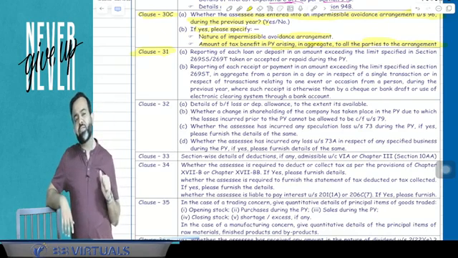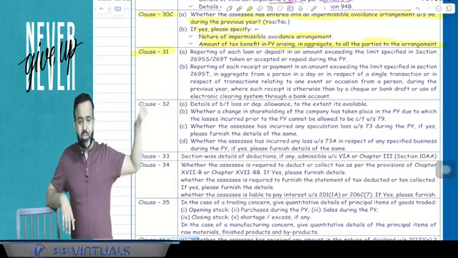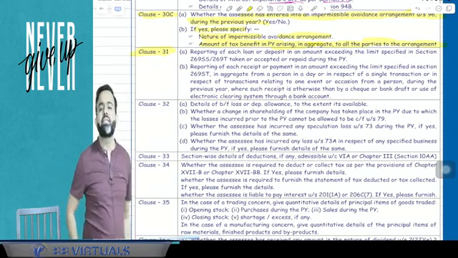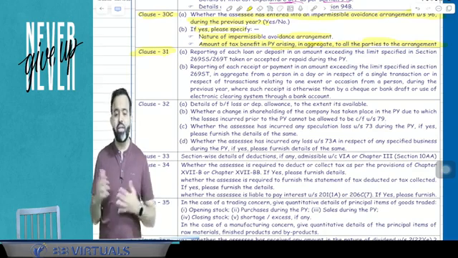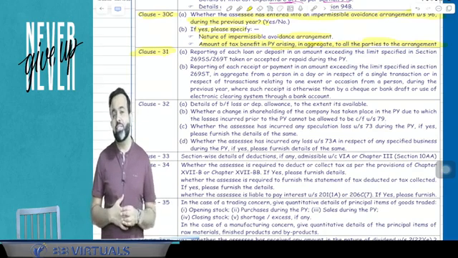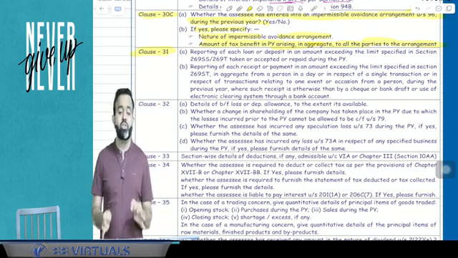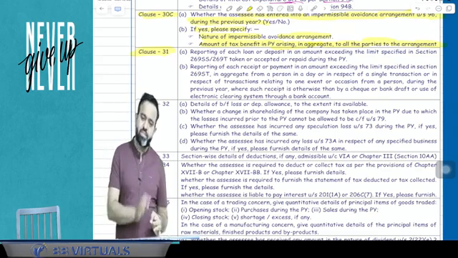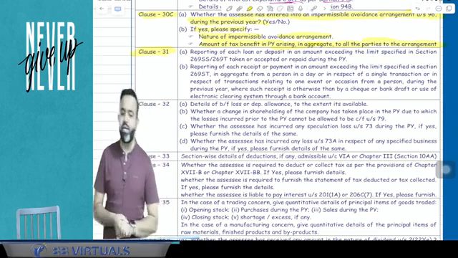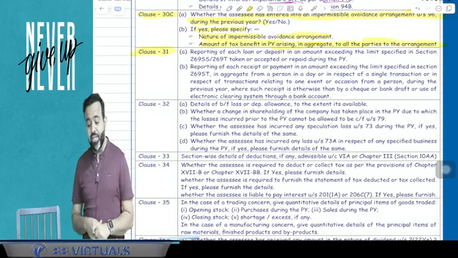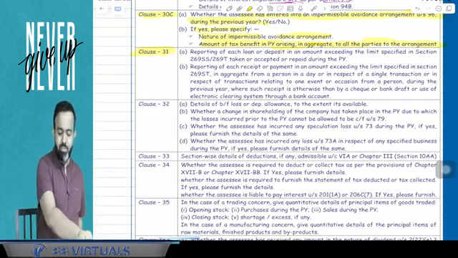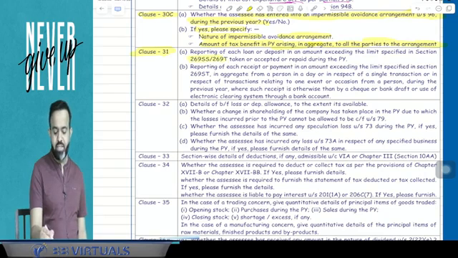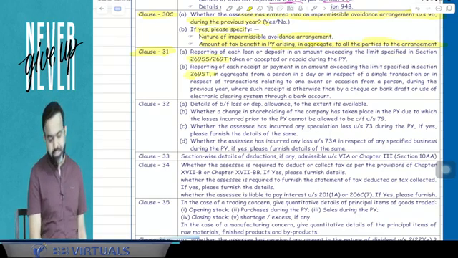One more section we have discussed, section 269ST, and 269ST says that in a single day, or on a single occasion or event, or in relation to a single transaction, you cannot receive cash of 2 lakh or more. If you receive the cash, then there will be a violation and a penalty of 100% is applicable. So that will be reported in clause number 31. So clause number 31 is related to 269SS, 269T and 269ST.